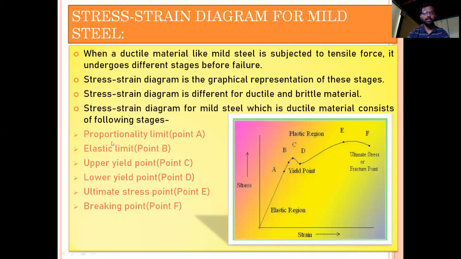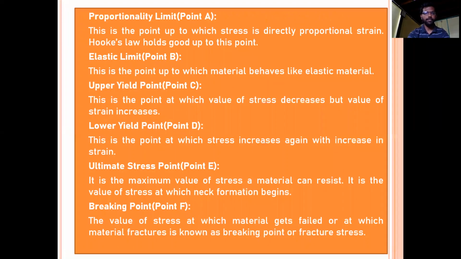What is proportionality limit? What is elastic limit? What is upper yield point, lower yield point, ultimate stress point, and breaking point? So first one, proportionality limit. This is the point up to which the stress is directly proportional to strain. Up to this point, Hooke's law holds good.